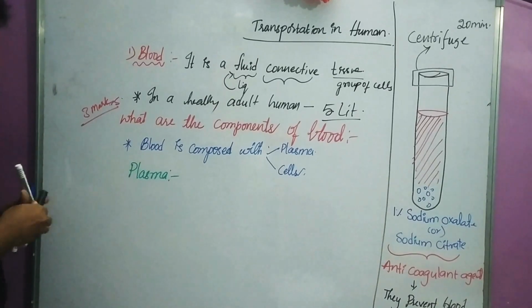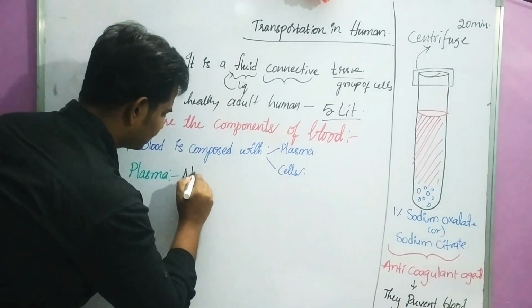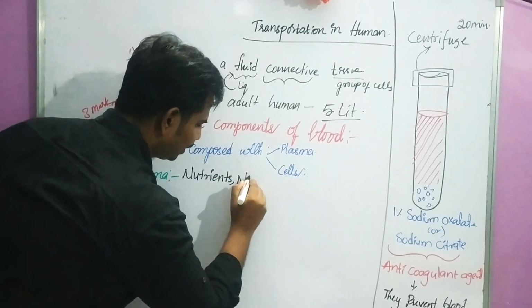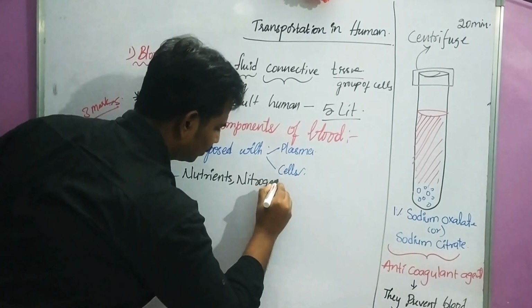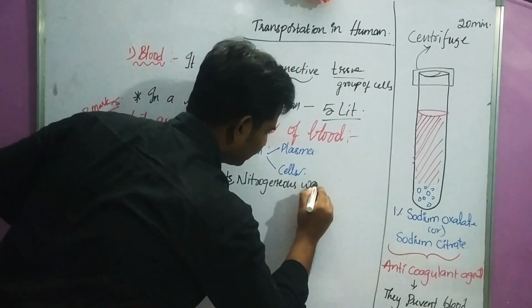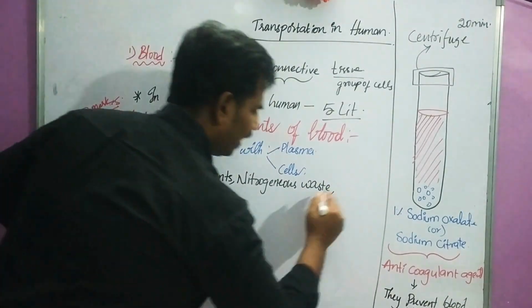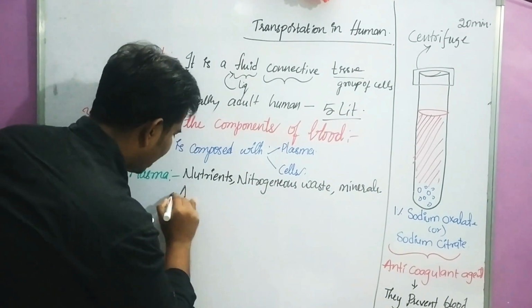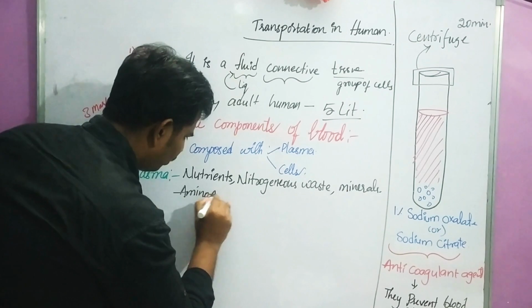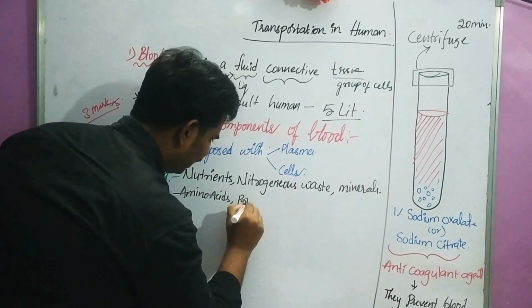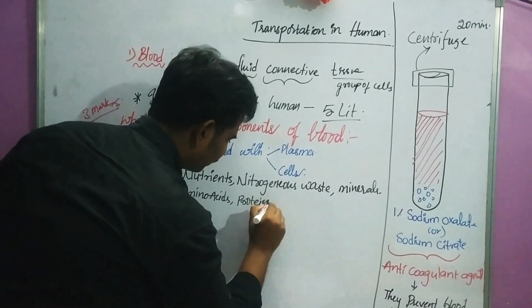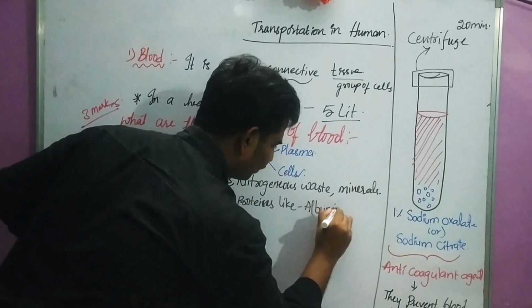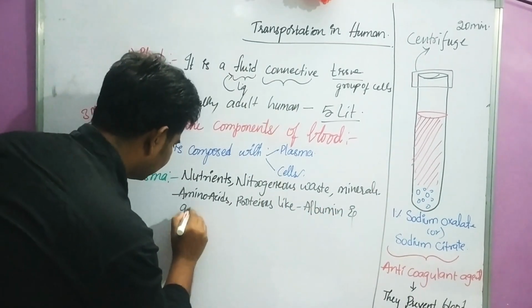Plasma consists of nutrients, nitrogenous waste, and some minerals and amino acids, proteins like albumin and globulins.